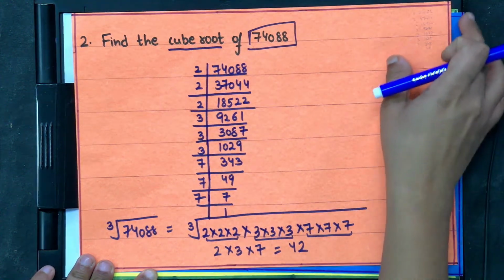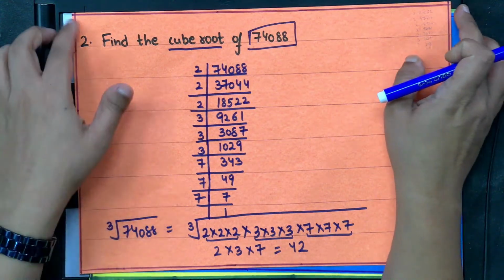Whether the number is a 2-digit number, 3-digit number, or 4, 5, 6, 7, whatever digit number is there, you can simply apply prime factorization to find the cube root of the given number. Simply make groups of 3, because the number is occurring thrice, so you can easily take it out.